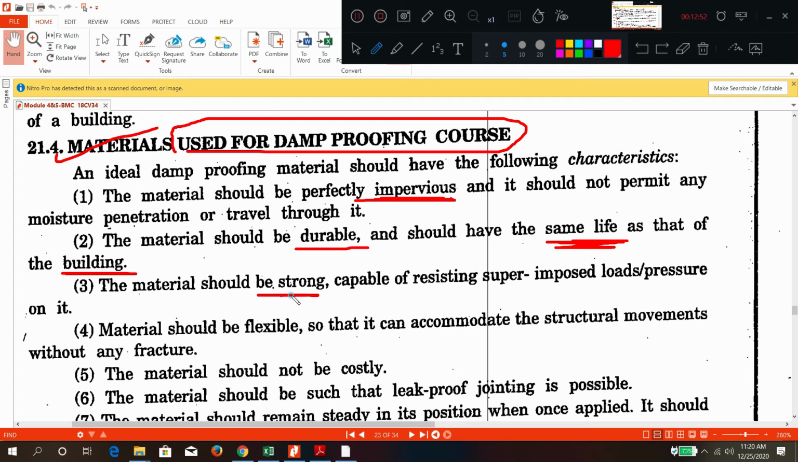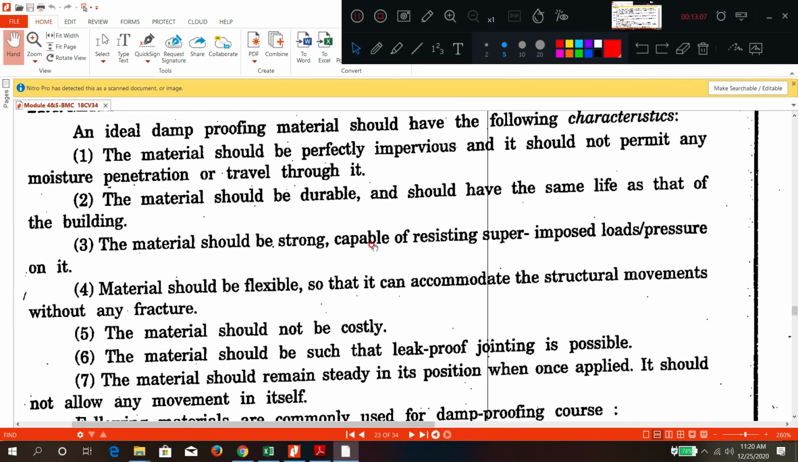It should be strong. It should resist the superimposed load. It should be flexible. It should not be costly. It should give a leak proof joint. Like that, the material qualities are mentioned here.